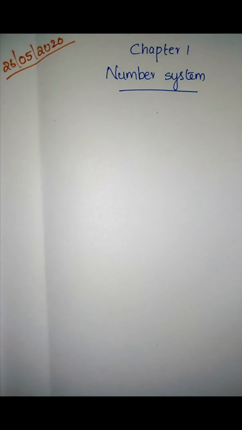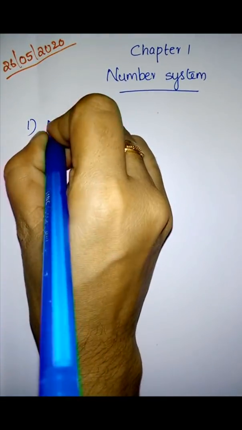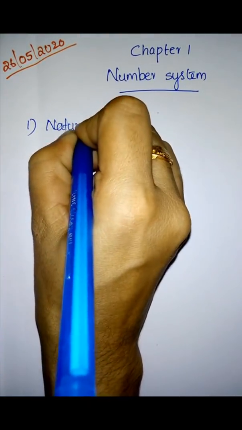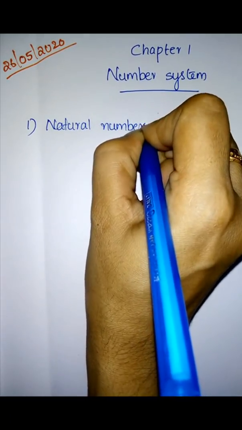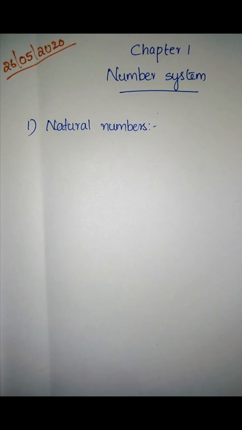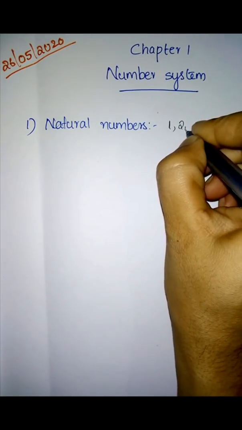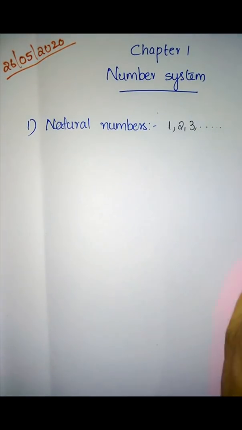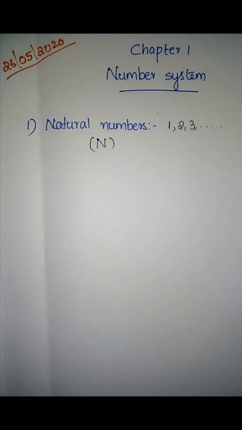Okay, so we come across many types of numbers. What are they? First one is natural numbers. You already know what natural numbers are. So what do you mean by natural numbers? Yes, natural numbers are counting numbers starting from 1, 2, 3, etc. That is represented by the capital letter N.